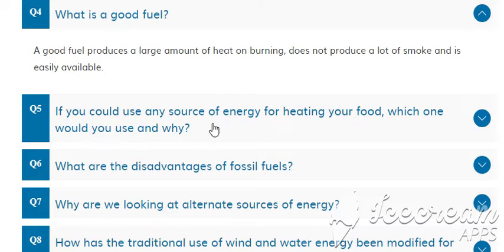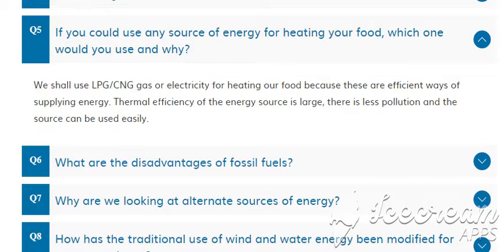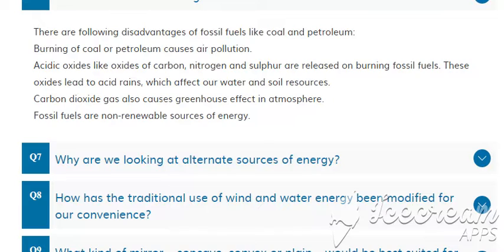Next is, if you could use any source of energy for heating your food, which one would you use and why? We shall use LPG or CNG gas or electricity for heating our food because these are efficient ways of supplying energy. Thermal efficiency of the energy source is large, there is less pollution and the source can be used easily. These questions are all very important in this chapter. What are the disadvantages of fossil fuels? We have discussed all these disadvantages in the video when we covered fossil fuels.